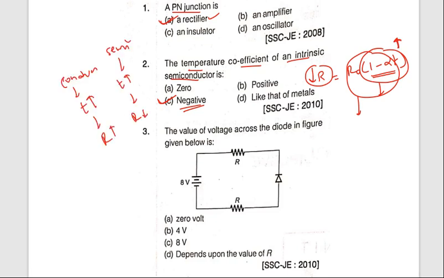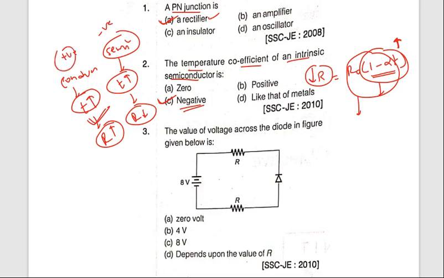See, in case of conductors, what happens? If temperature increases, resistance will increase. In case of semiconductors, if temperature increases, resistance will decrease. So conductors have a positive temperature coefficient and semiconductors have a negative temperature coefficient. Hope you understood. And next question, you can see the value of voltage across the diode in the given figure is.